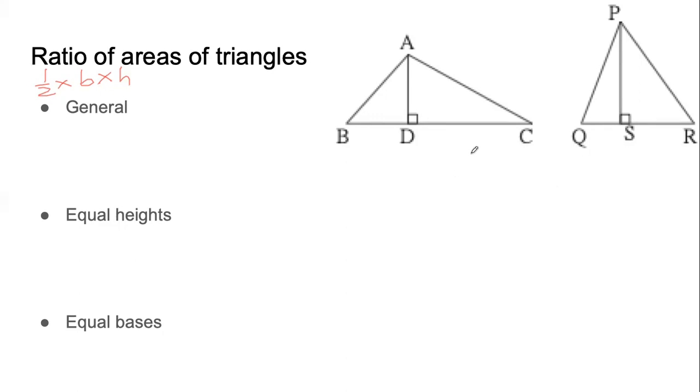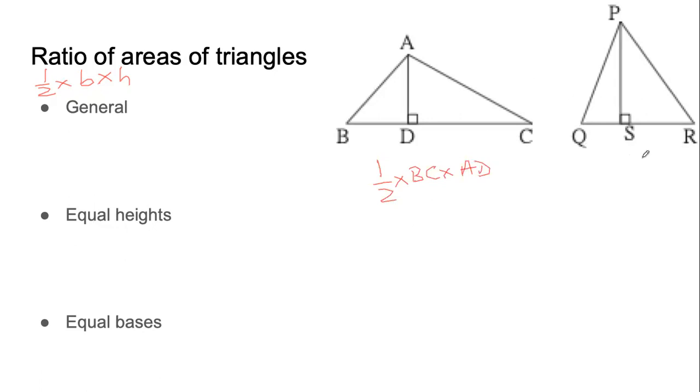Now, suppose we have two triangles ABC and PQR. Quickly tell me, in the triangle ABC, what is the base, what is the height? You can speak, you can type. The base is BC, and the height is AD. Correct. So if the base is BC and the height is AD, we can say that the area of this triangle is half into BC into AD.